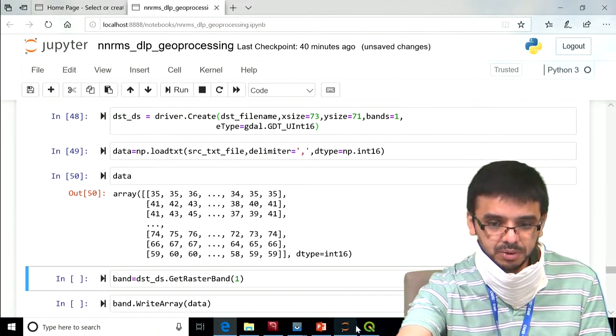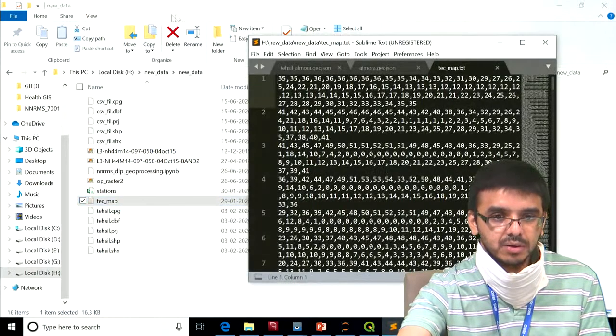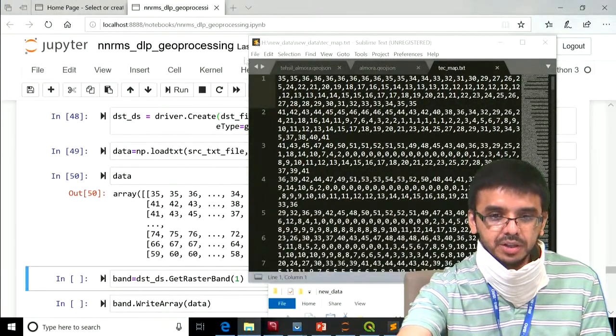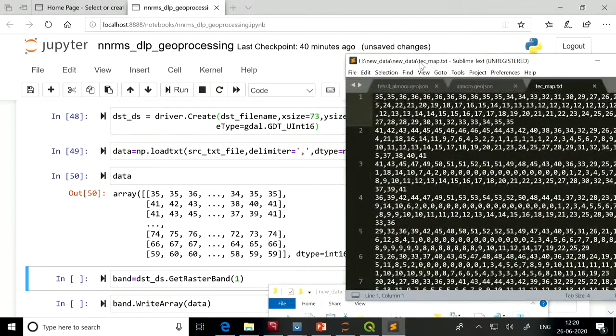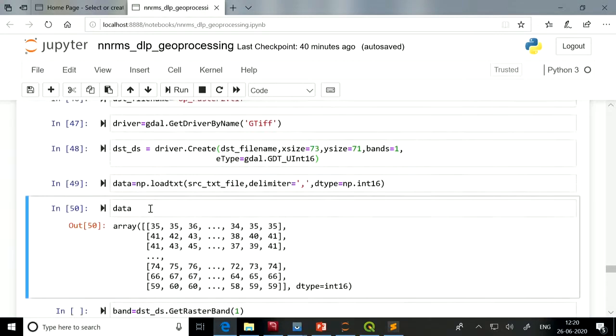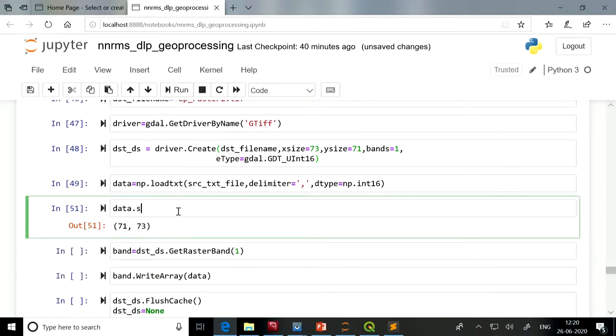If I open my txt file, here we can see that with loadtxt all this data has been loaded into the data array. So data is a two-dimensional array. It contains all these values 35, 35, 36, these numbers. Now if I see the shape of this data, it is 71 by 73.